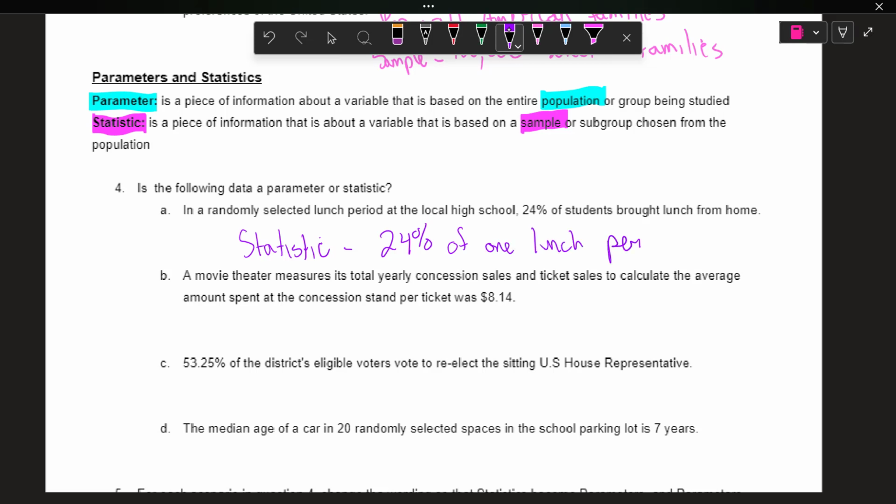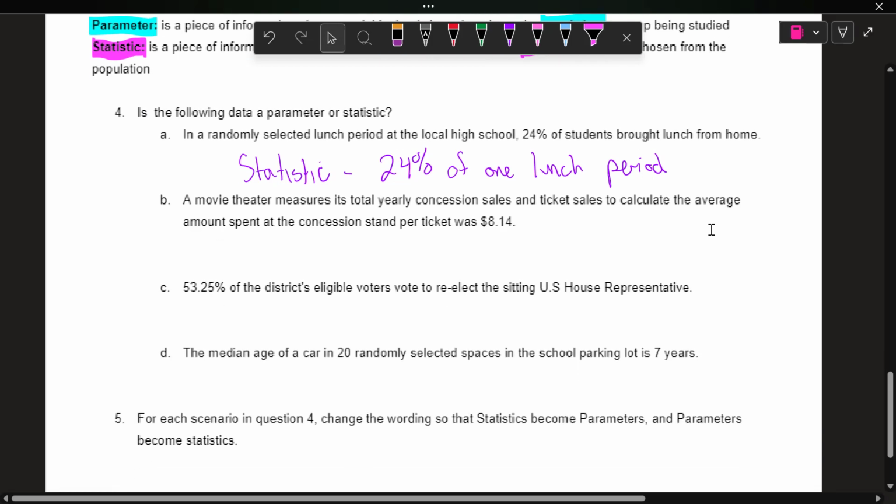It's not the whole school, it's just one lunch period. A movie theater measures its total yearly concession sales and ticket sales to calculate the average amount spent at the concession stand per ticket was $8.14. Well, this is the total, or the whole thing, of the yearly concessions. So this is a parameter.